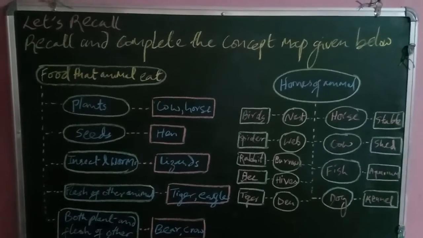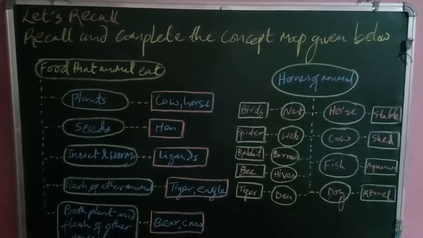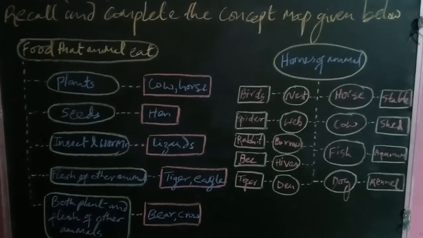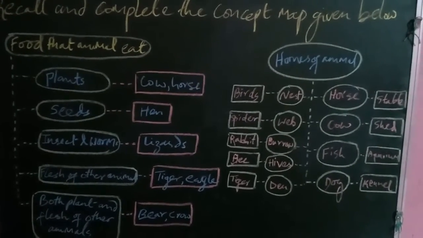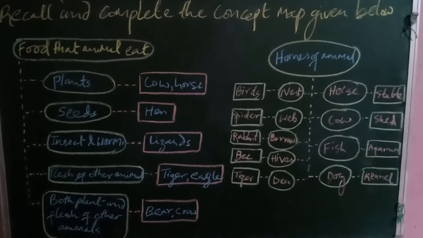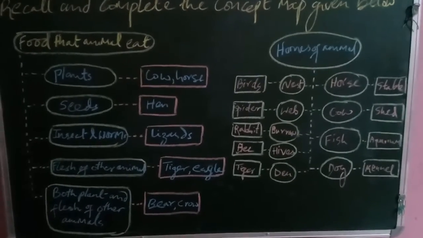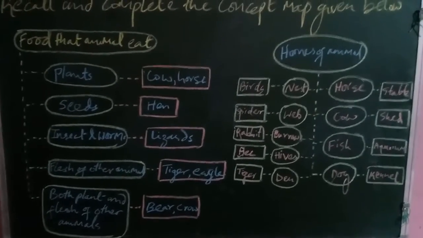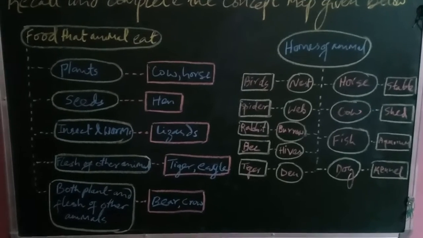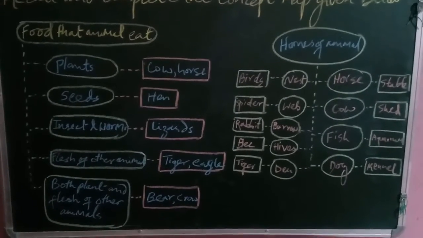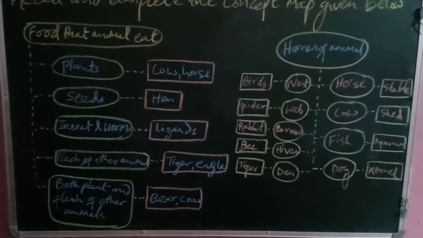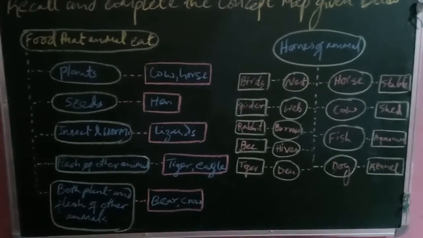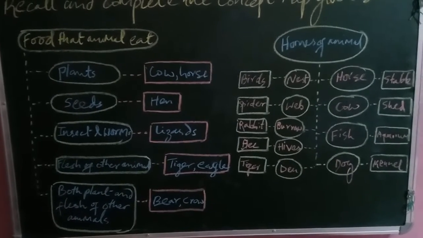Then seeds are eaten by hen. Then we have insects and worms, which are eaten by lizards, and then the flesh of other animals, which is eaten by tiger and eagle. Then for both plants and flesh of other animals, you have to fill in bear and crow.